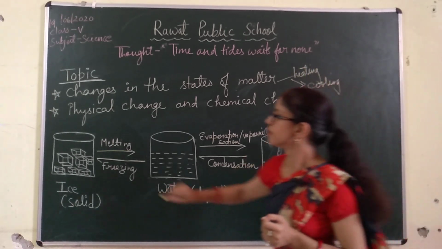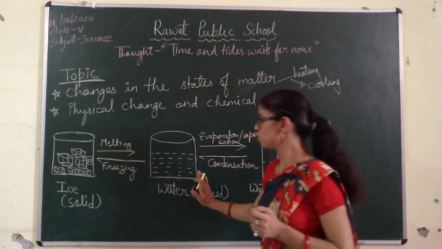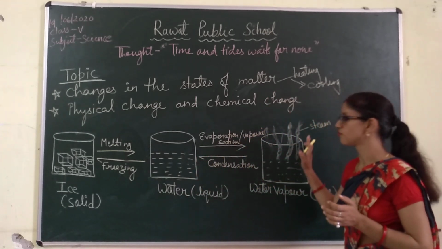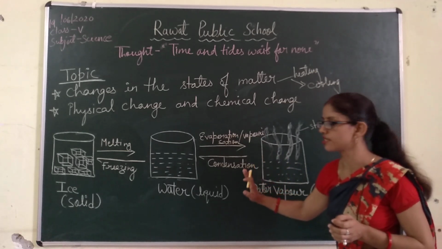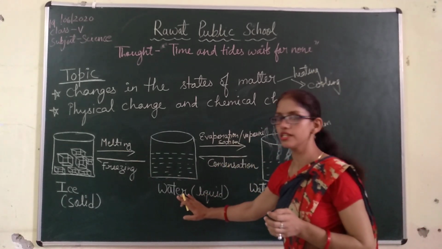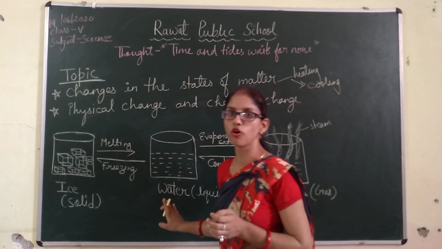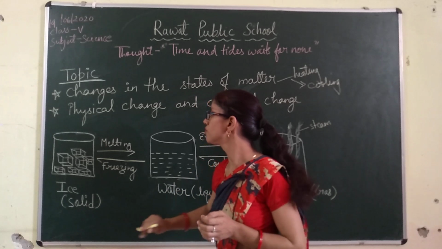First of all, when heat is given to the ice, it changes into water, the liquid state. When water is heated, it changes into water vapor, the gaseous state. Again, when the water vapor is cooled down, it changes into water. So on cooling, the reverse process happens. When water is cooled again, it changes into ice, the solid form of water.